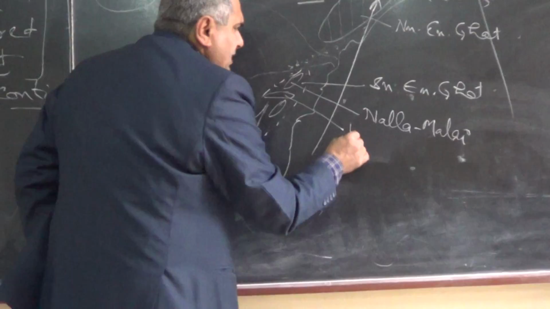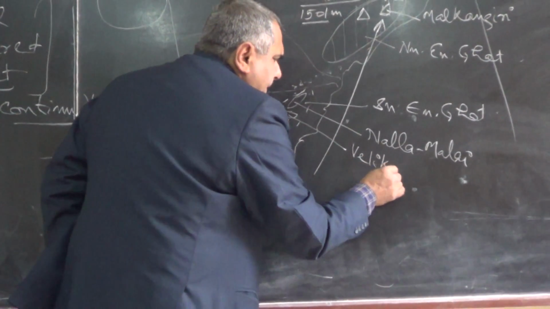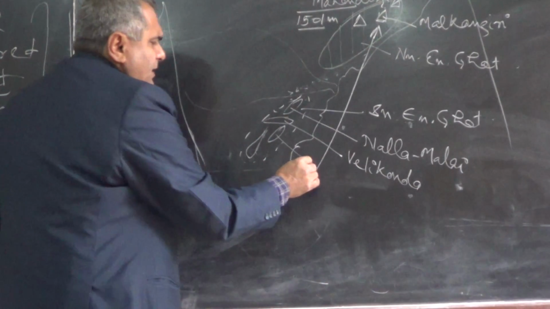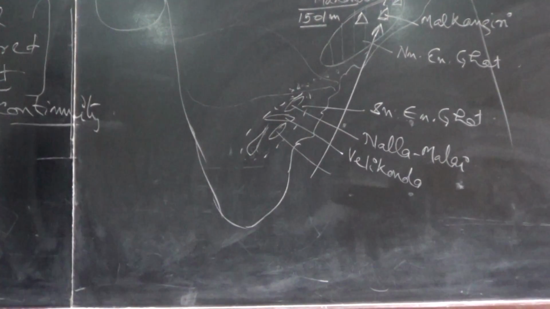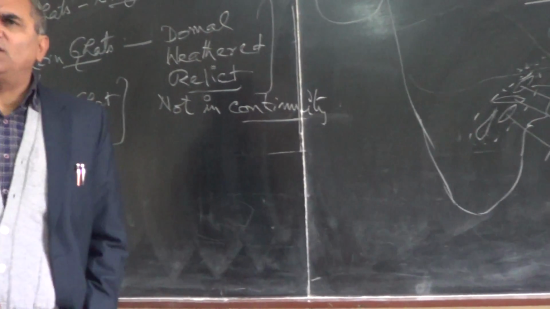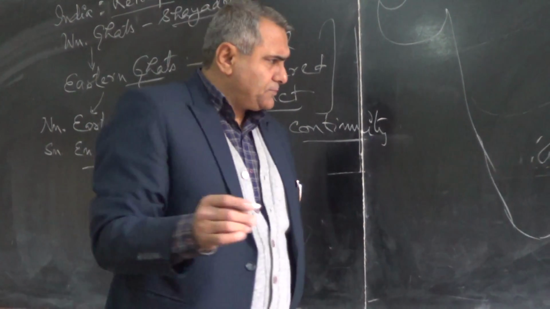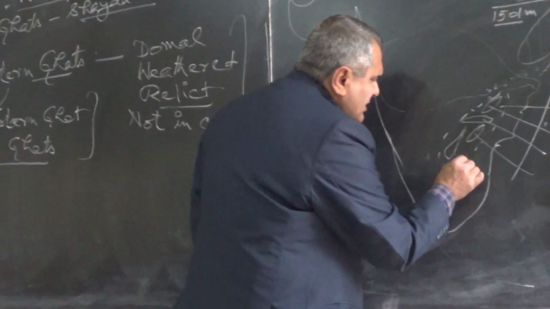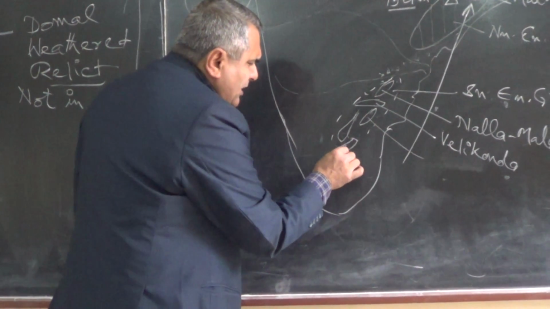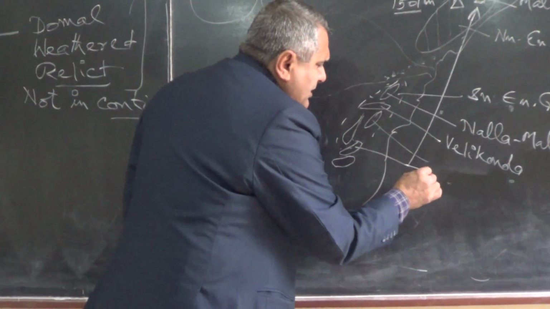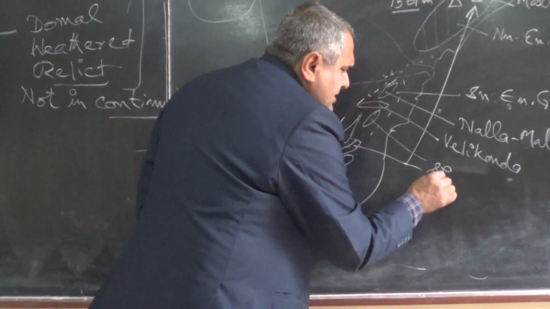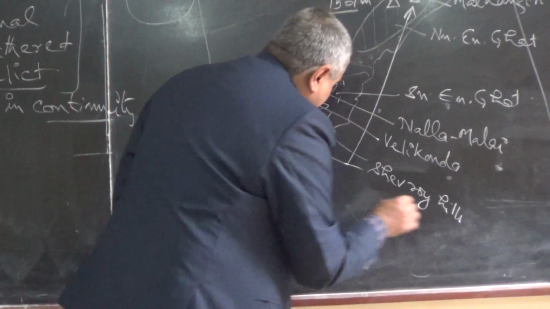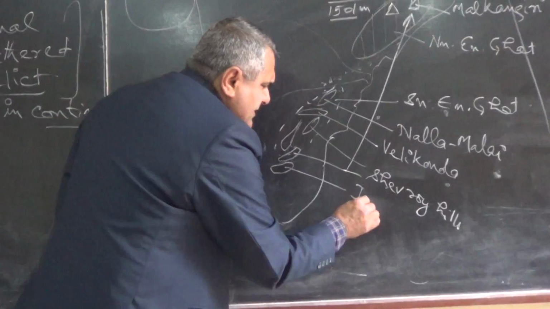This is Velikonda. Nallamalai, Velikonda. Okay, it is in continuity in Odisha. This is in Tamil Nadu. This is Shevaroy Hills, and this is Javadi Hills.